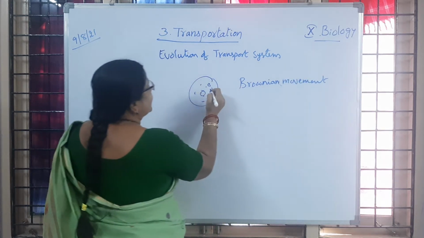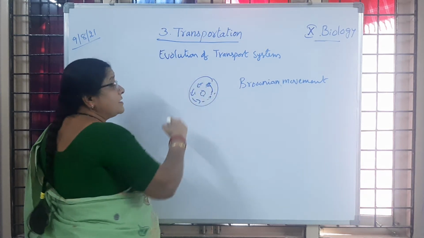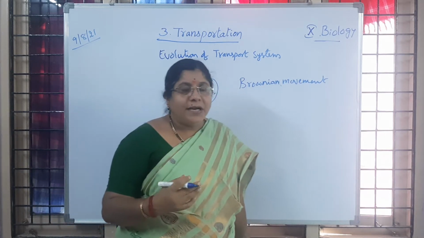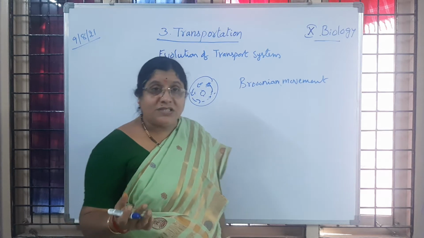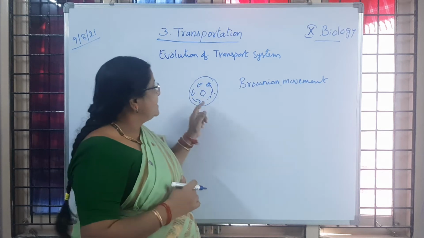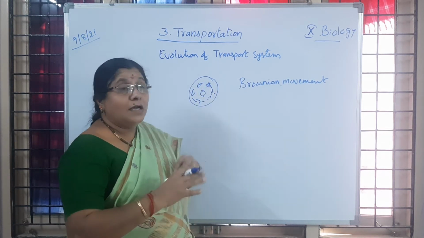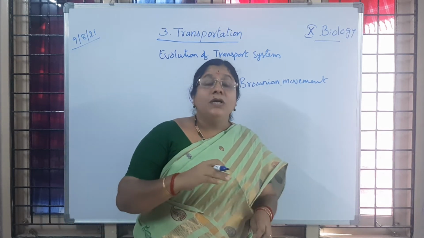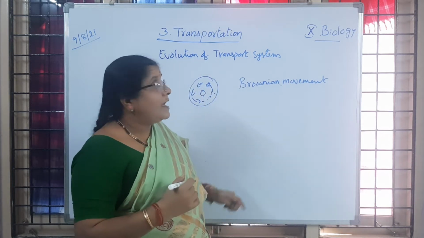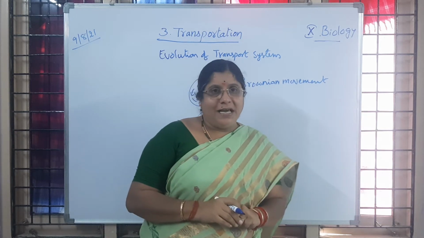Within that cytoplasm, the movement of protoplasm happens, which helps in supplying the needed materials, like glucose, or other materials like gases, oxygen. All these are distributed throughout the cell because of the current created in the protoplasm. Is it clear to you? That protoplasmic movement happening inside unicellular organisms is called Brownian movement, which helps in transporting the materials. Is it clear to you?